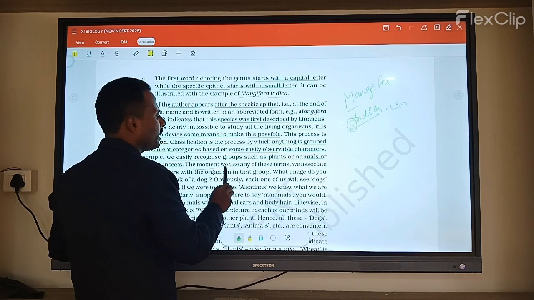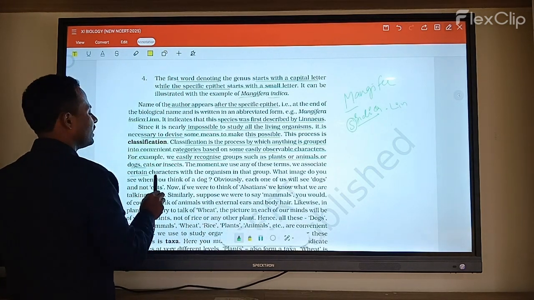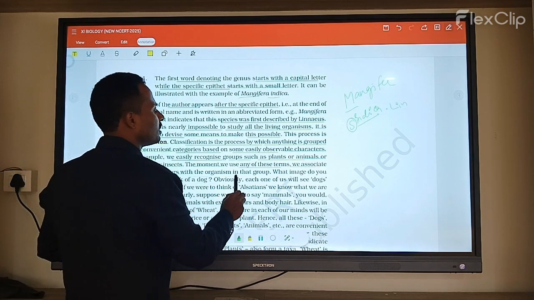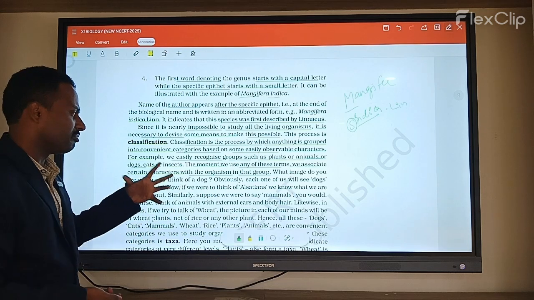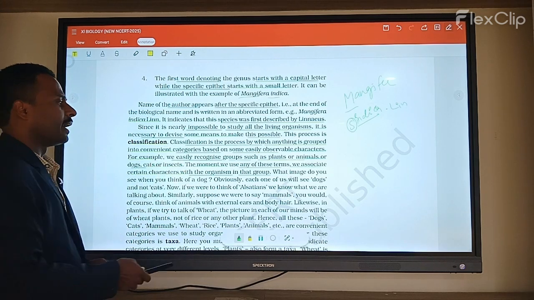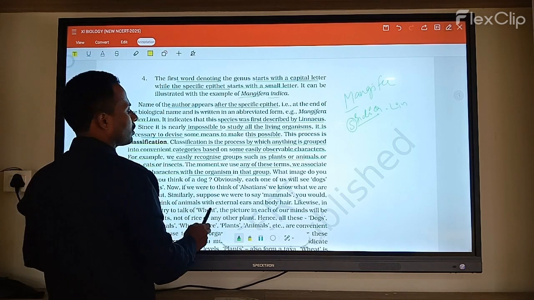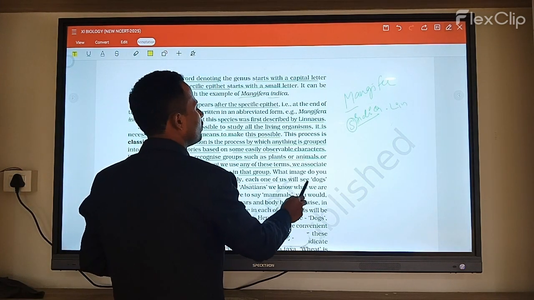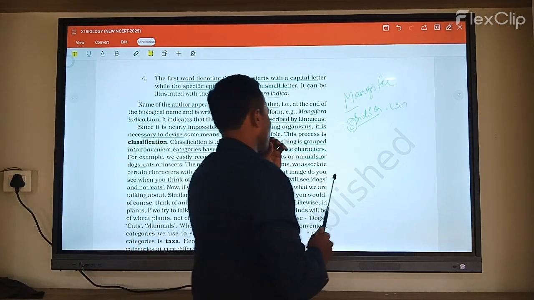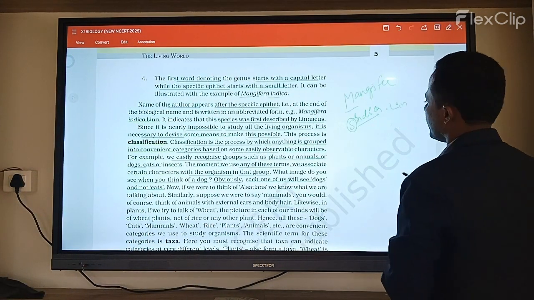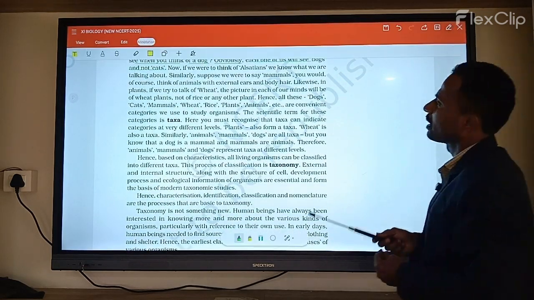Next, the moment we use terms associated with certain characters within the organisms of a group, each organism is explained based on them. What image do you see when you think of a dog? Obviously, a dog is not a cat. So when you compare dogs and cats, they show different characters.